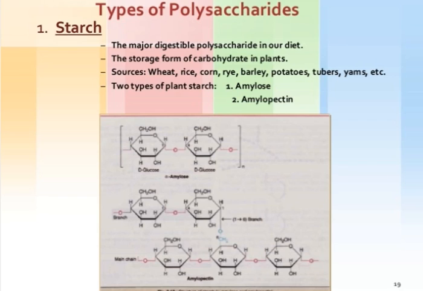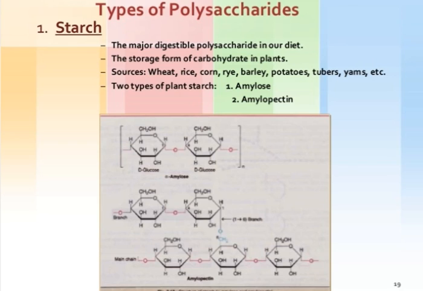Types of polysaccharide: starch, the major digestible polysaccharide in our diet. It is the storage form of carbohydrate in plant sources: wheat, rice, corn. Two types of plant starch are amylose and amylopectin.